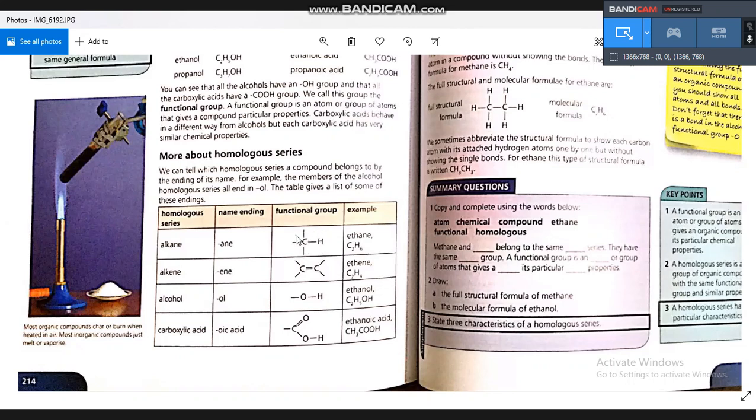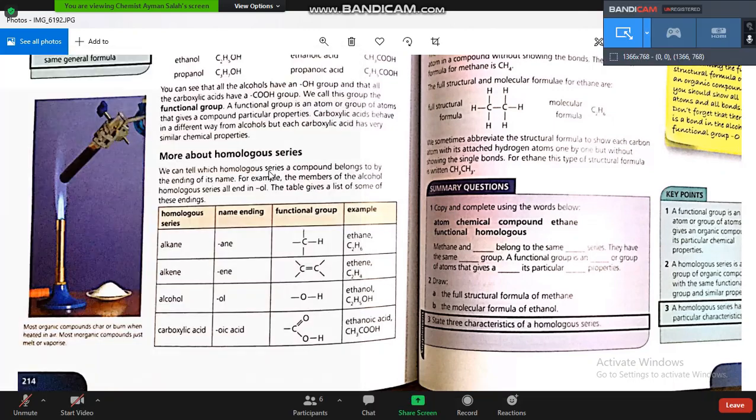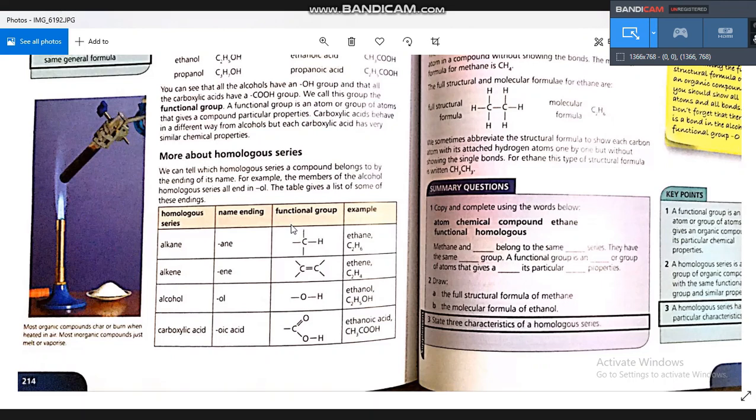For example, we have a mistake here. This is the functional group of alkanes. The functional group is not C single bond H. It is C single bond C. So you can change this H into C. Can you write C here instead of H? This is a mistake from the book, because the functional group of alkanes is the single bond between carbon and carbon, not between carbon and hydrogen.